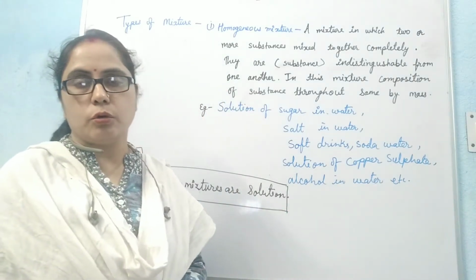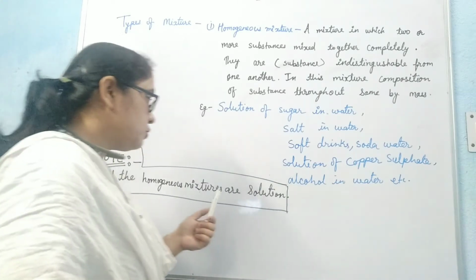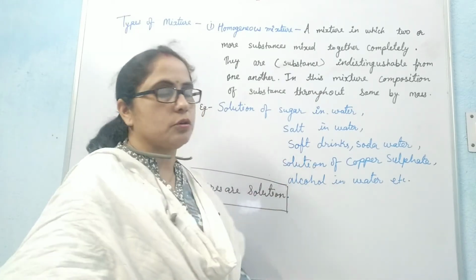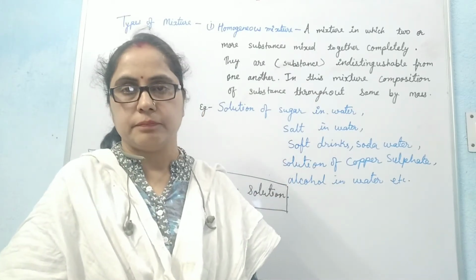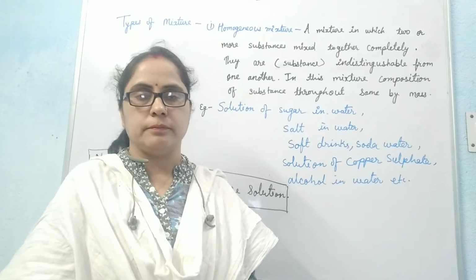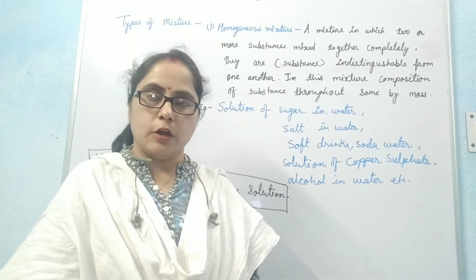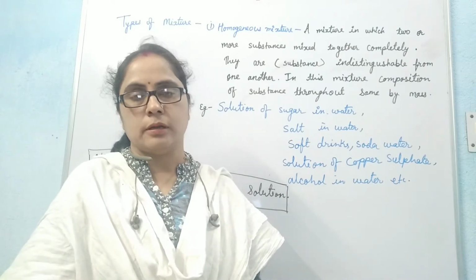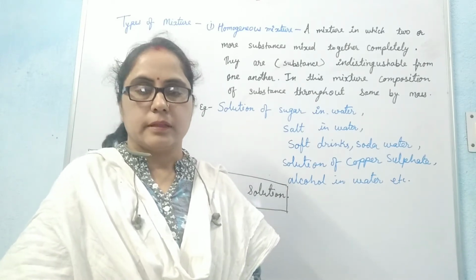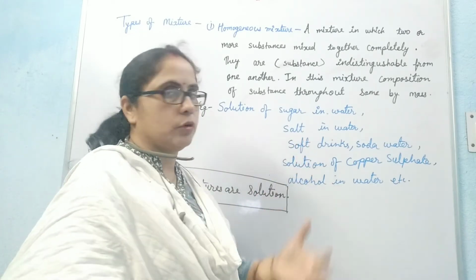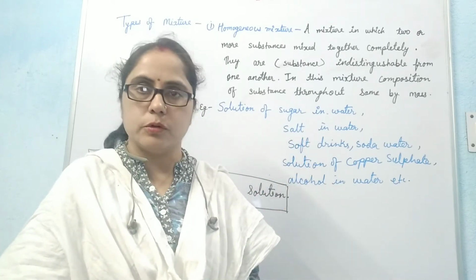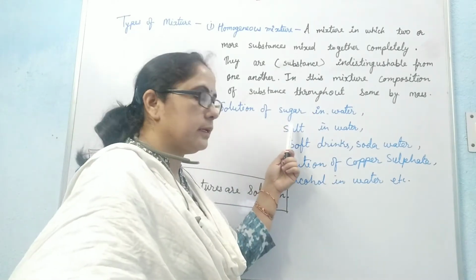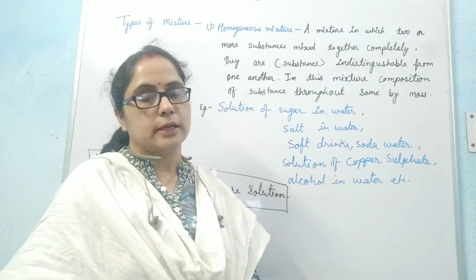Students, all homogeneous mixtures are solutions. You have observed that when we dissolve sugar in water, after complete dissolution of the sugar, the sweetness of the sugar in the solution is the same everywhere. Therefore, the sugar in water solution is a homogeneous mixture because the composition of sugar everywhere in the solution is the same.